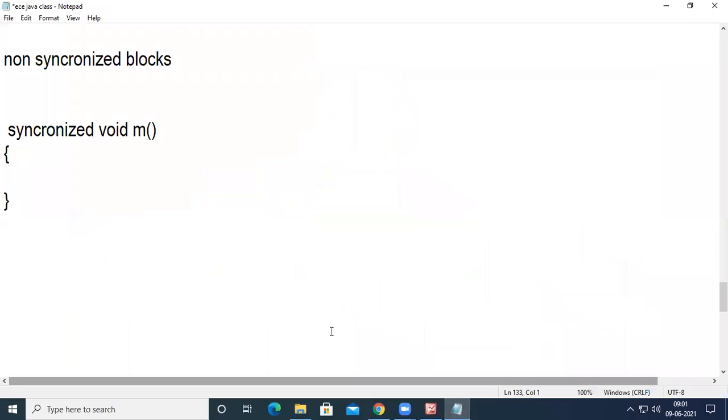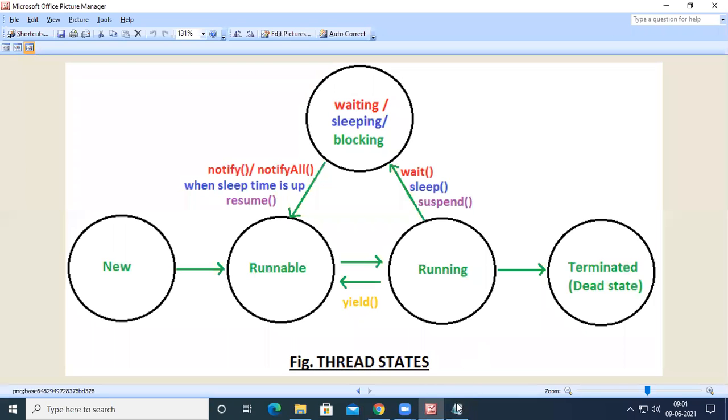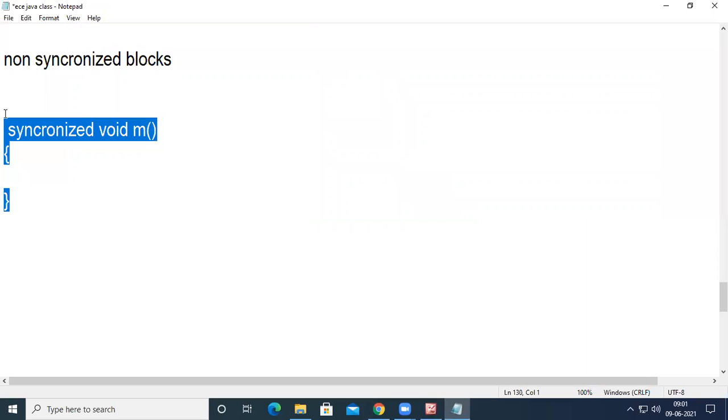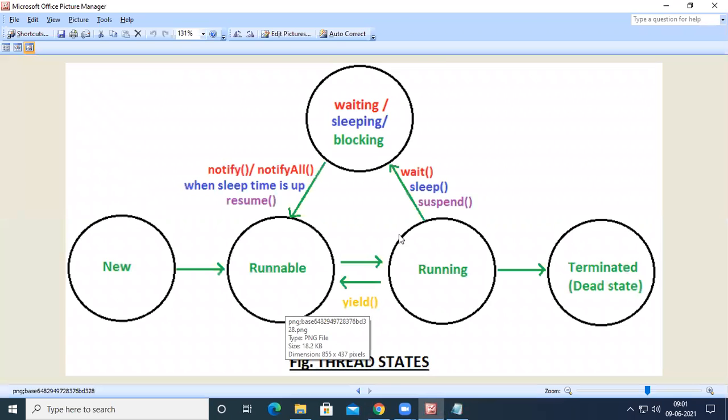So what do we have to do in order to bring a thread from running to waiting state in synchronized blocks? In synchronized blocks, we are going to use a method called wait. That wait method will bring a thread from running state to waiting state inside the synchronized blocks. So what to do when a thread was suspended by wait and I want to bring back the thread into running state? See here, there are two methods, notify and notifyAll.